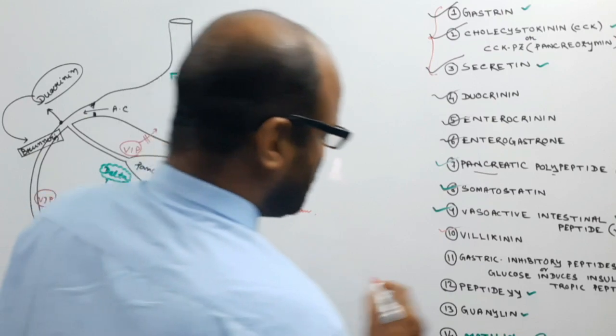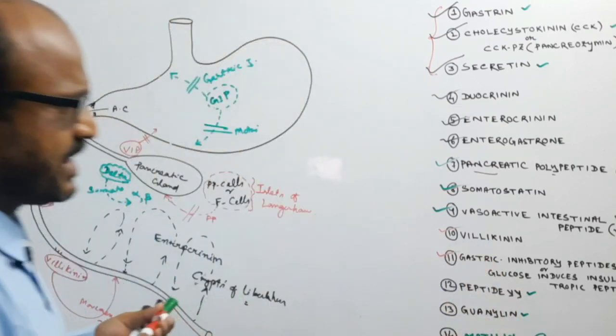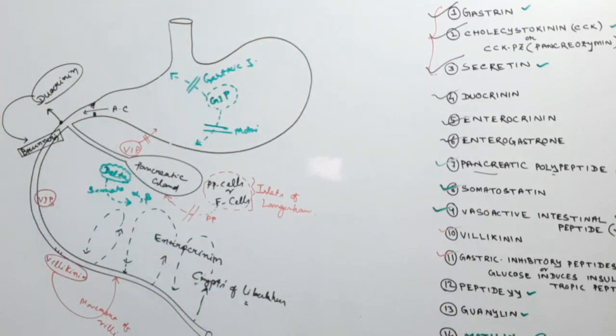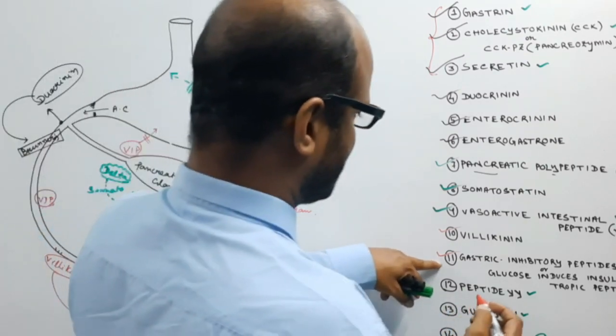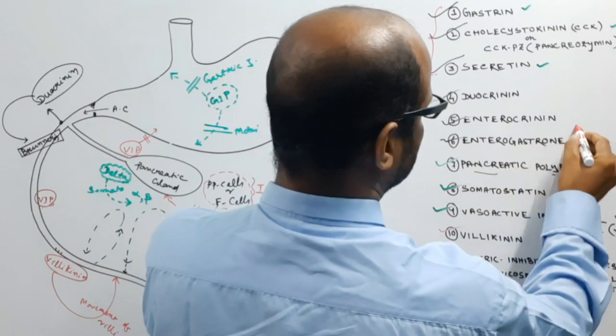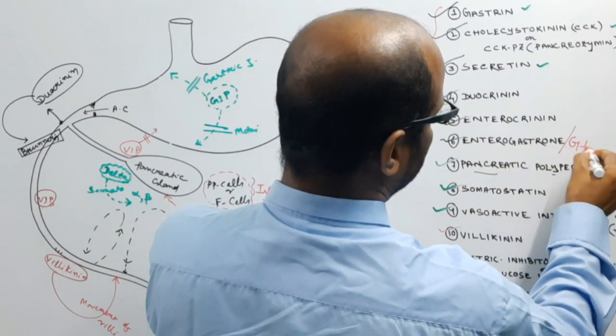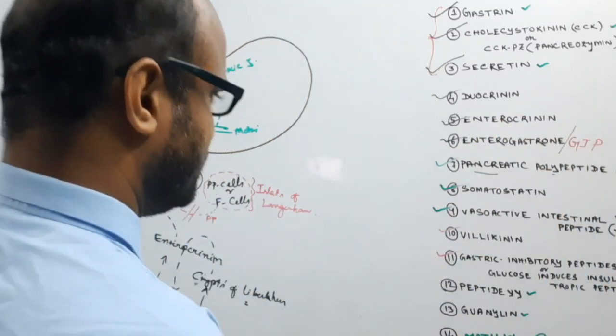Now come to the gastric inhibitory peptides, or the GIP. I have already discussed gastric inhibitory peptides. Enterogastron is also known as the gastric inhibitory peptide.